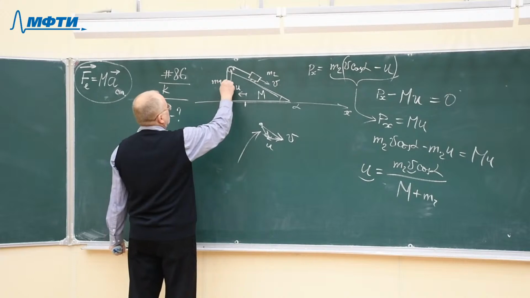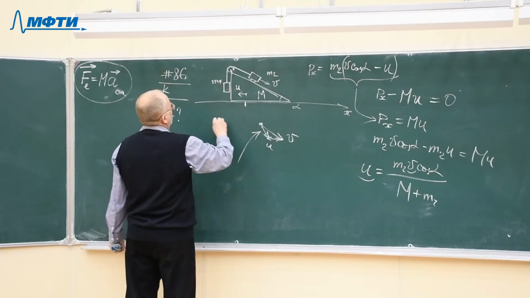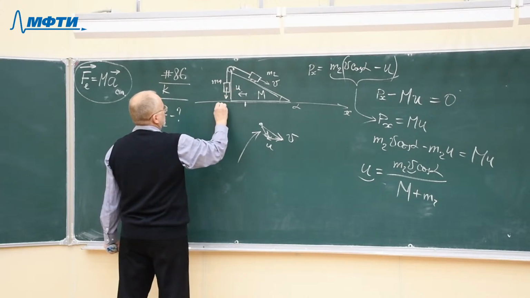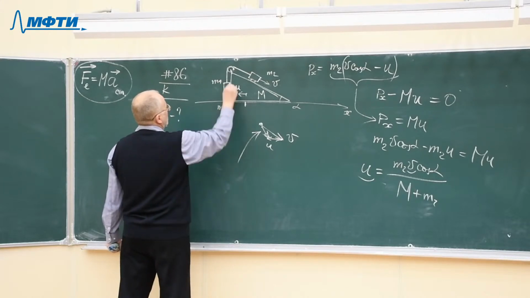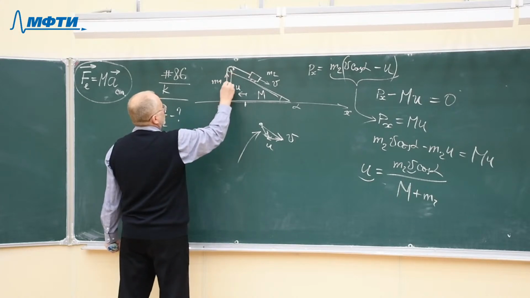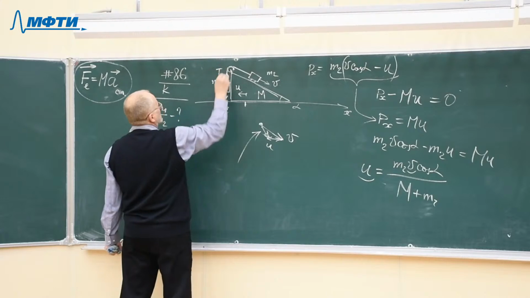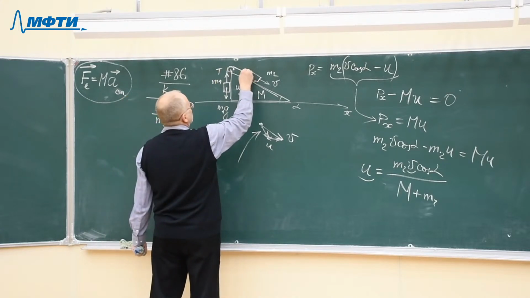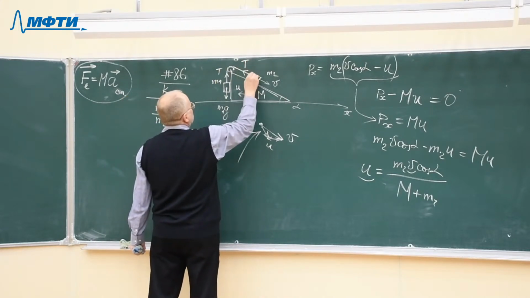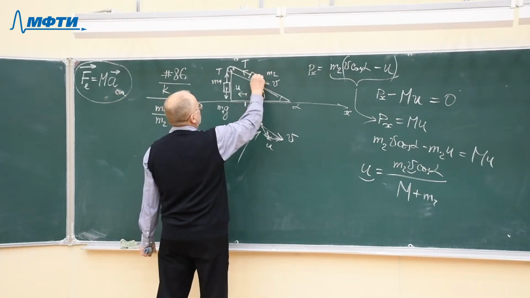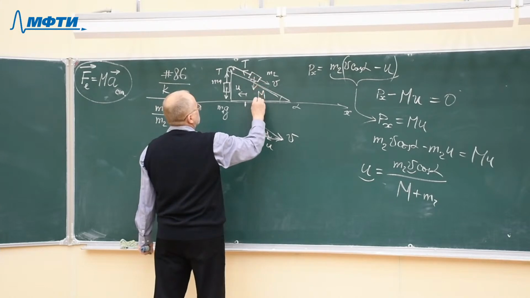For example, this body is pulled down by a force of gravity m1 g, and there is some force of string tension which I can denote by T, and the same force T is acting on the second block, and also other forces here, the force of gravity.